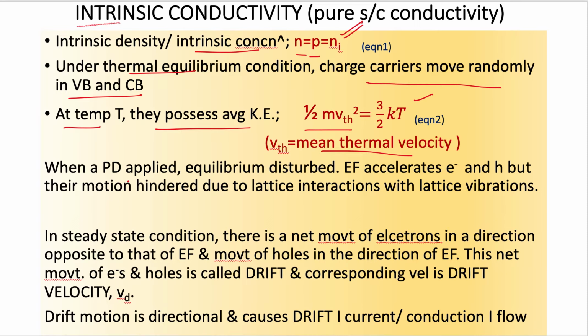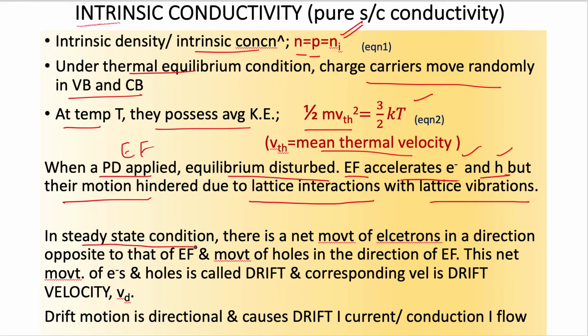Okay, so whenever a potential difference is applied, that is, whenever you apply some electric field, equilibrium gets disturbed, and the electric field accelerates electrons and holes, but their motion is hindered due to the lattice interactions with the lattice vibration. So the electric field is trying to accelerate electrons and holes, the charge carriers, but still there are some collisions and interactions with the other lattice sites. Due to that, their motion gets hindered, it is getting obstructed.